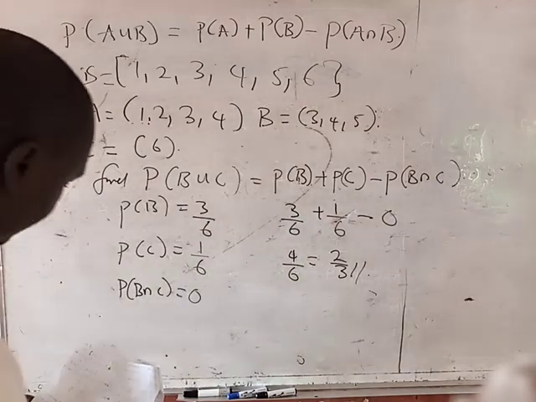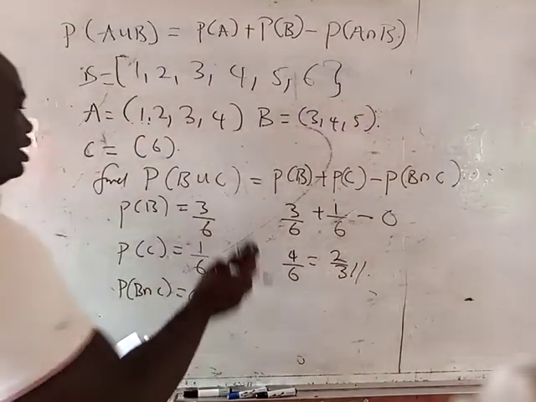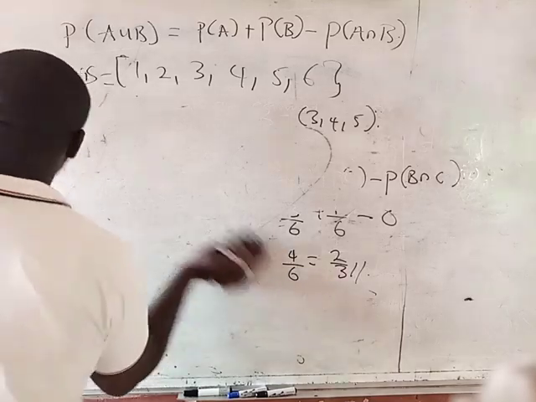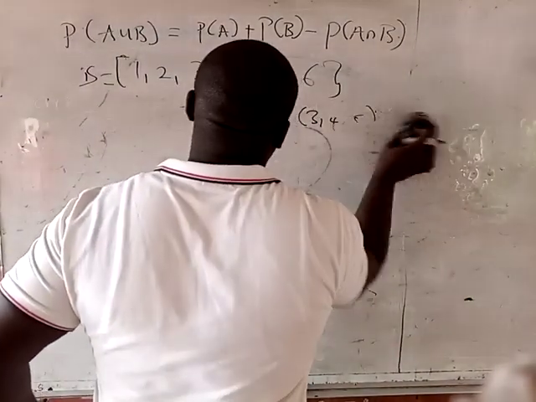I want to make an emphasis. Like I said, under probability, a lot of students tend to have one or two difficulties.